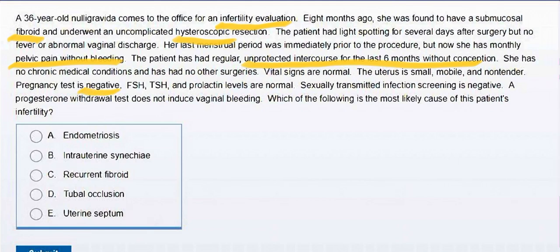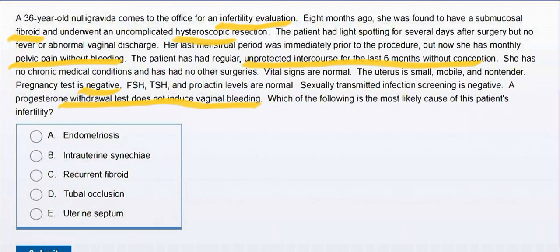She has no chronic medical condition and has no other surgeries. Vital signs are normal. The uterus is small, mobile, and non-tender. Pregnancy test is negative. FSH, TSH, and prolactin levels are normal. Sexually transmitted infection screening is negative. A progesterone withdrawal test does not induce vaginal bleeding. Which of the following is the most likely cause of this patient's infertility? Endometriosis, intrauterine synechiae, recurrent fibroid, tubal occlusion, uterine septum.